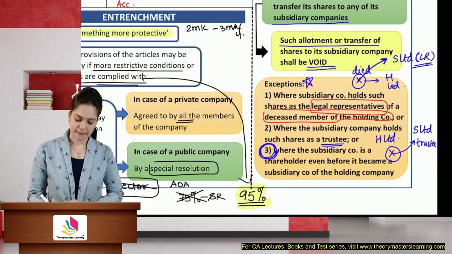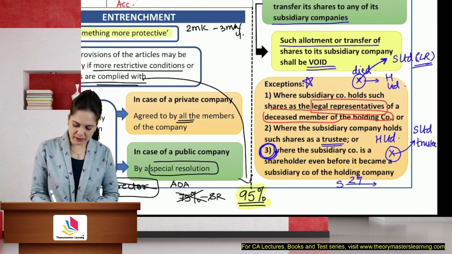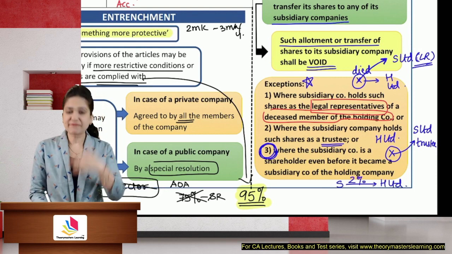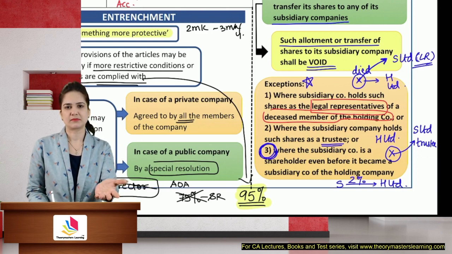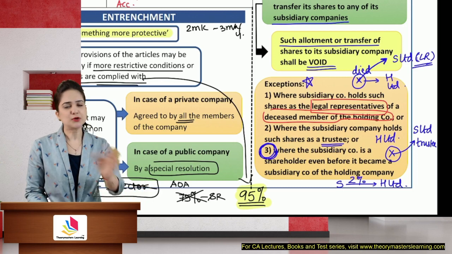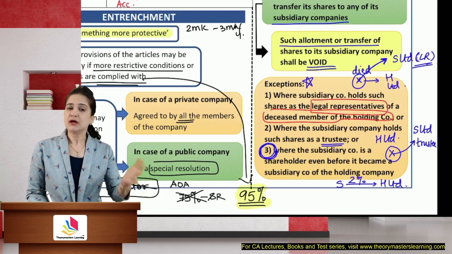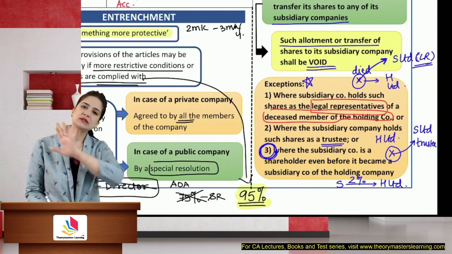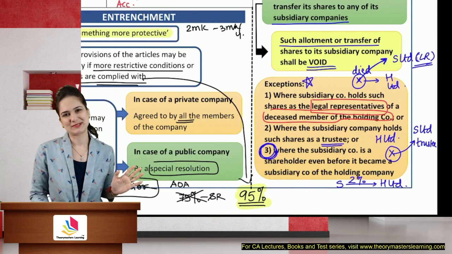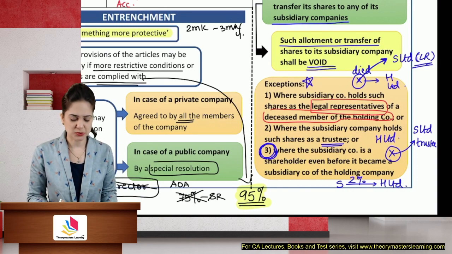This is allowed. What if the subsidiary was already holding 2% shares of holding before it became a subsidiary? Then you can continue holding the shares even after you became a subsidiary. You need not surrender your shares just because you have become a subsidiary. You will also get to enjoy all the rights of member except voting rights. Okay, so this third provision is important for case-based question.